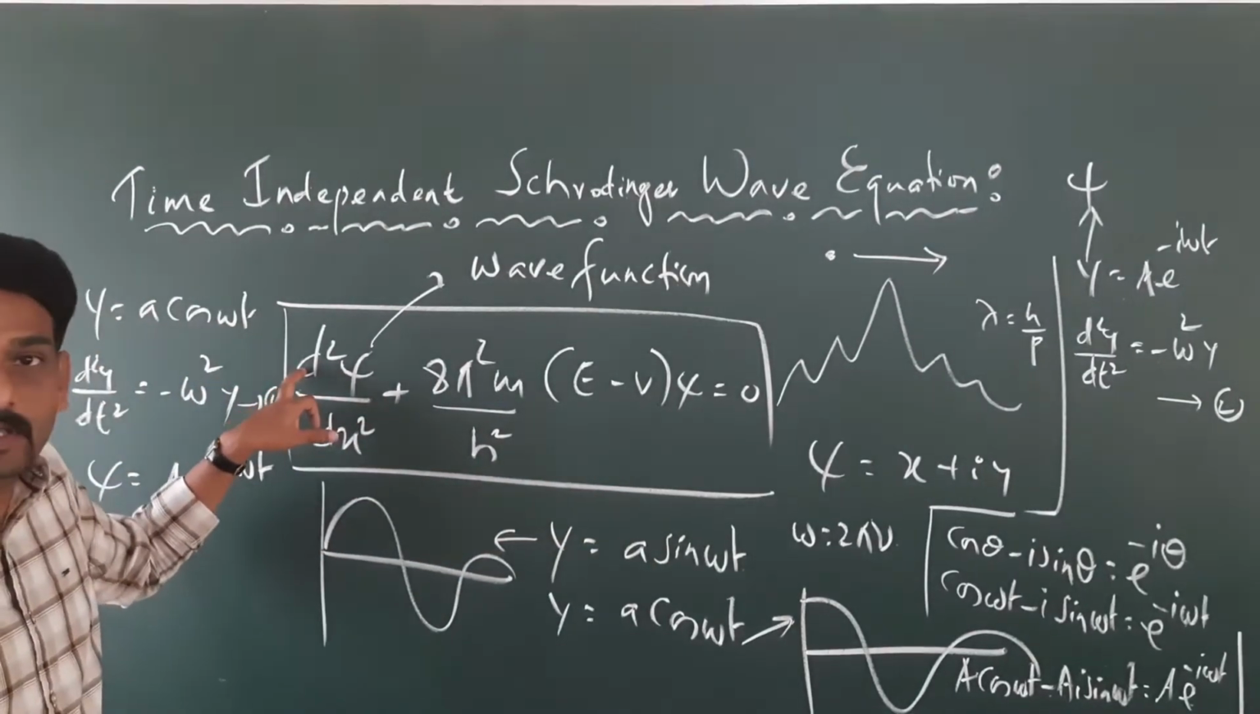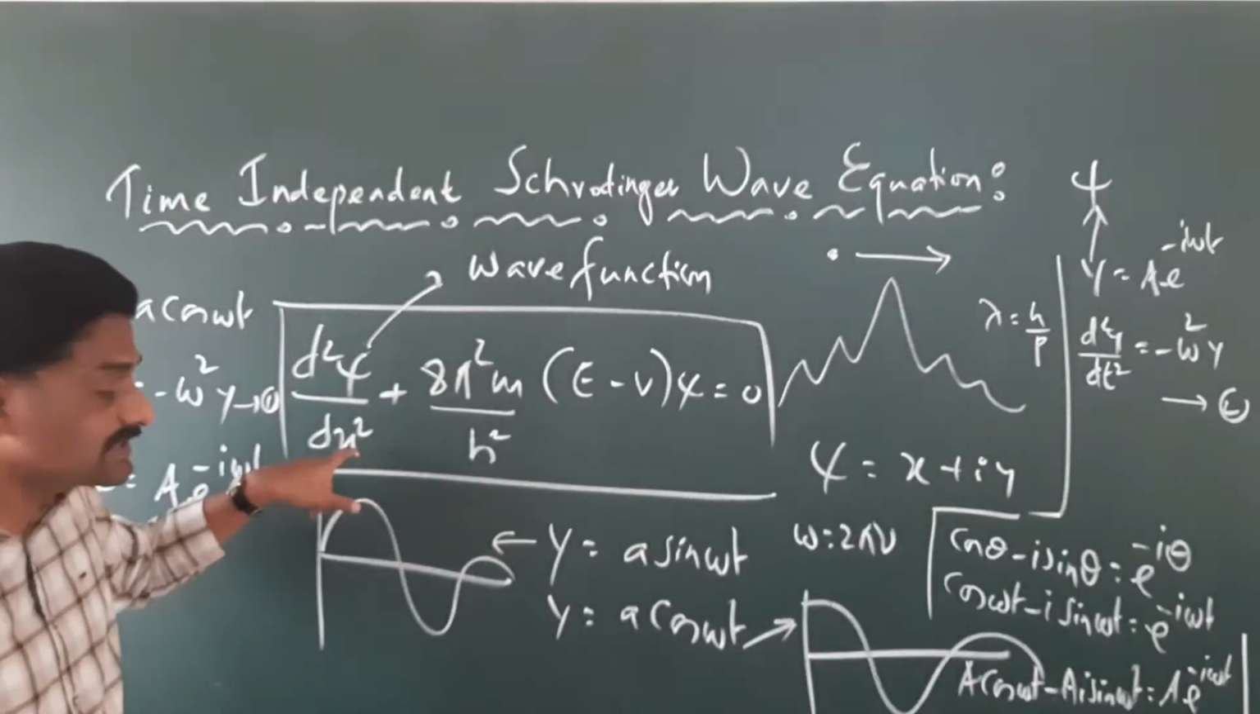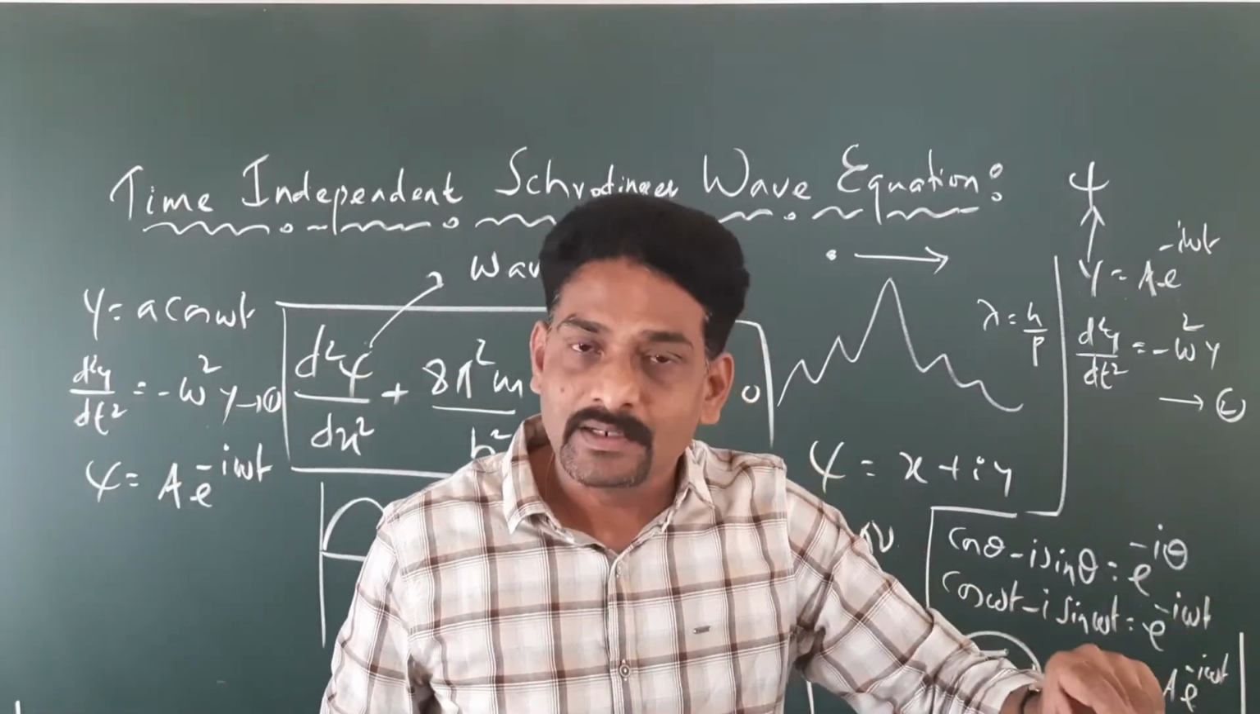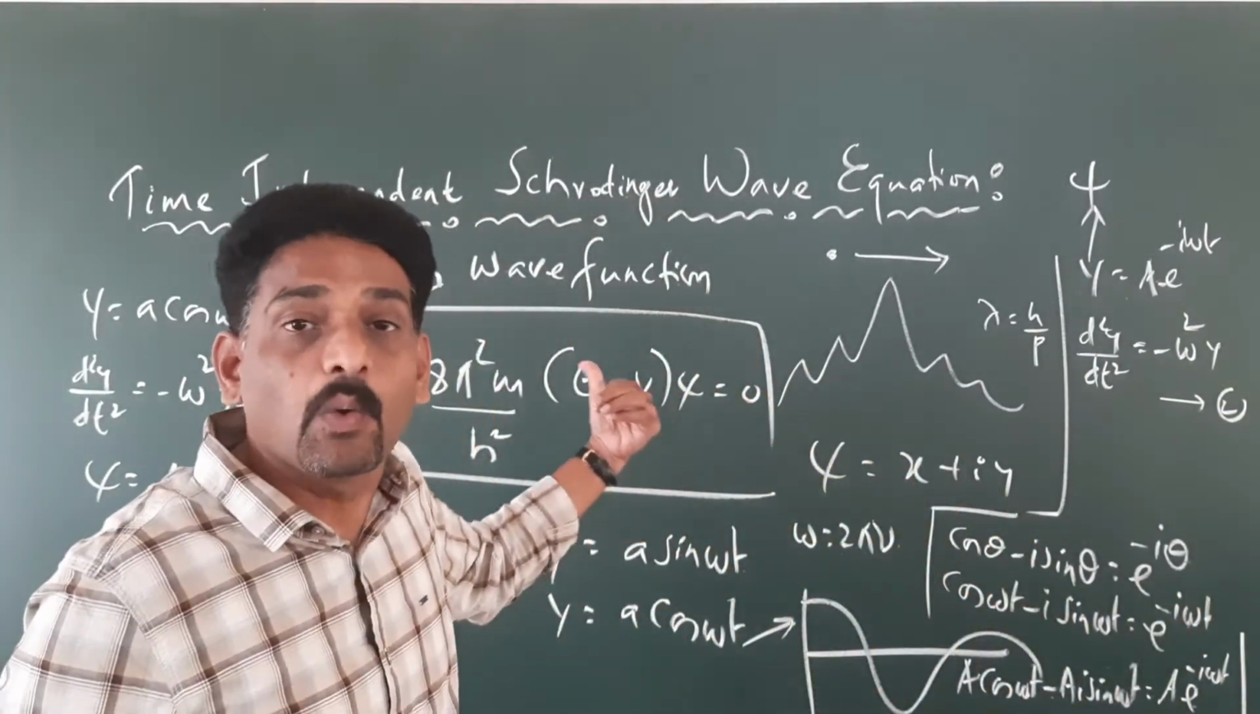Right? So, this is the time-independent Schrodinger wave equation in one dimension. Because here we have taken d square psi by dx square. What does this x indicate? The motion of the particle in the x direction only. So, this represents one dimension.